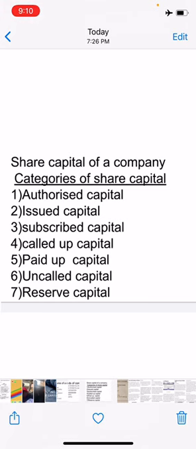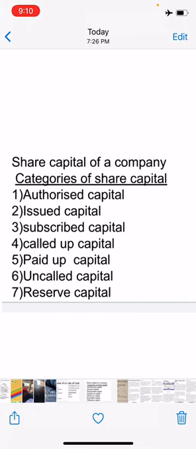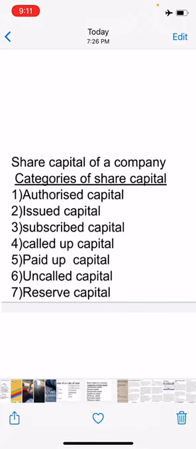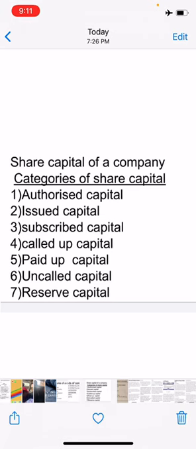This authorized capital can be increased or decreased as per the procedure laid down in the Companies Act.